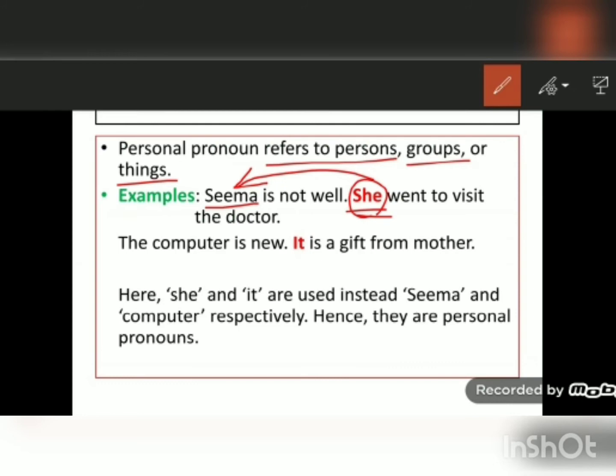Next, the computer is new. It is a gift from mother. So it is a pronoun which refers to a thing, the computer. Here it is a personal pronoun which is used for a thing in a sentence. So she and it are used instead of Seema and computer respectively. Hence they are personal pronouns.